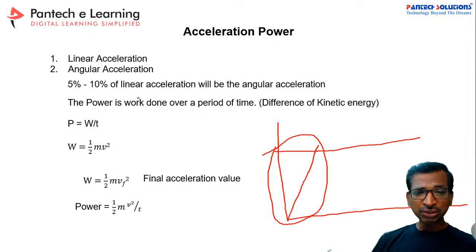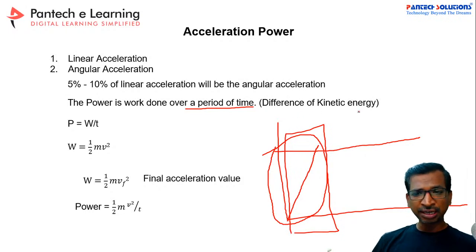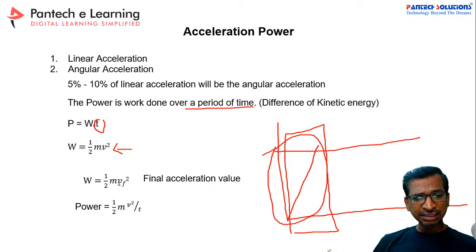First you have to take power. Power is nothing but work done over a period of time. Here we calculate the power consumption during this period. It is a difference of kinetic energy. The formula is P equals W divided by T, where T is the period of time and W is half m v squared. It is a very well known formula. If you apply this, you get the initial and final speeds over the time period, which is the maximum time period.